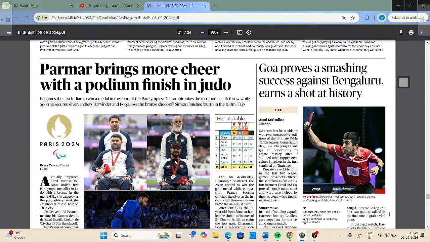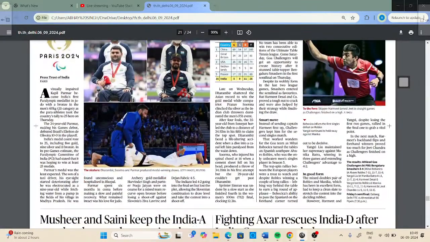Now we'll move to the next important news headline. It is coming from the sports section, from the Paris Paralympics. India has now won a total of 5 gold, 9 silver, and 11 bronze, taking the medal tally to 25. This is the best performance of India at any Paralympics, which is great news. Whereas in the Olympics we got only six medals, five bronze and one silver, in the Paralympics we got five gold, nine silver, and 11 bronze. So the Paralympians are also performing well.